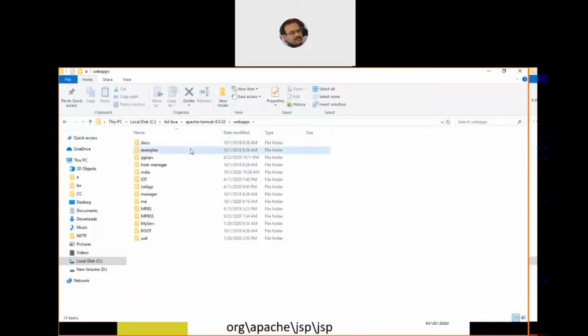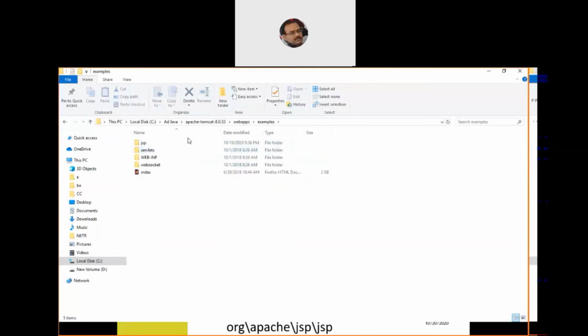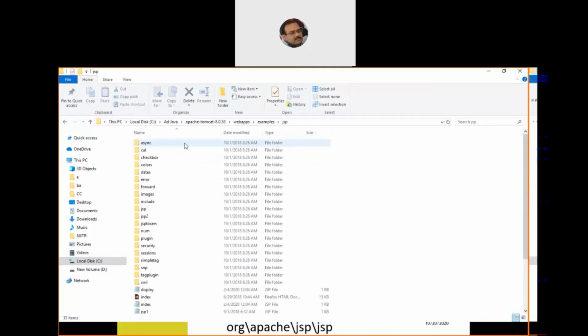Within it, we have got the examples folder. Within examples, we have got the JSP folder. And here we will have multiple files corresponding to the JSP. So the location is important. Where do we save it? We go to the Apache Tomcat, within it webapps, within it examples, and within it the JSP folder.